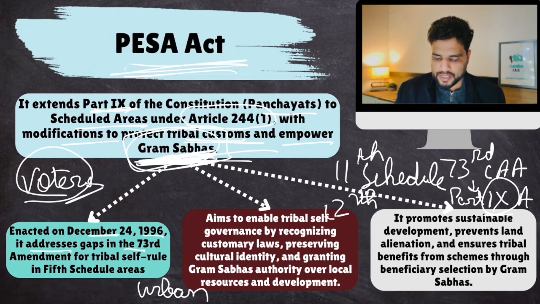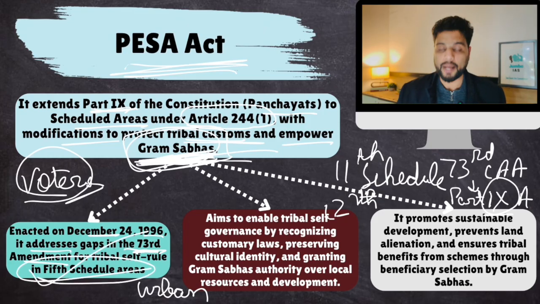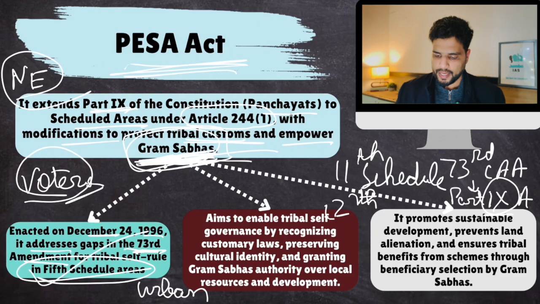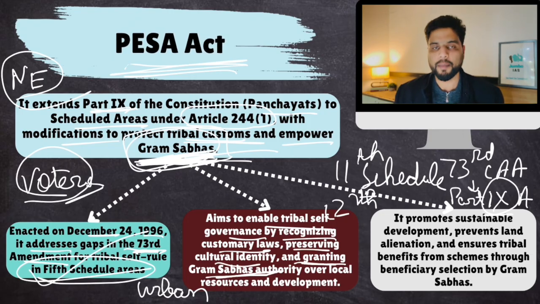It addresses the gaps in the 73rd Amendment. What were the gaps? The 73rd Amendment was not applicable to tribal areas. That was addressed through this. Remember, only 5th Schedule tribal areas, not 6th Schedule. 6th Schedule areas are applicable to Northeast. Make sense? It aims to enable tribal self-governance by recognizing customary laws of tribals, different customs, preserving cultural identity, and granting Gram Sabha authority over local resources and development.